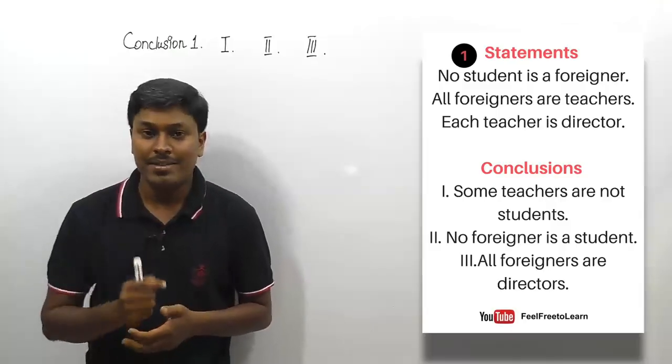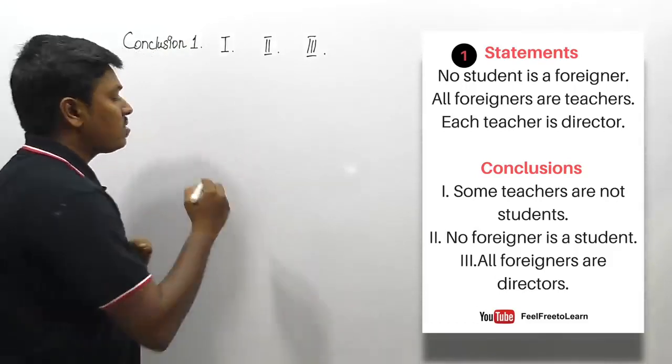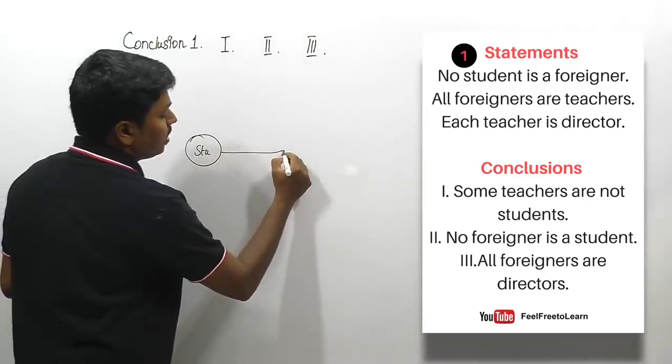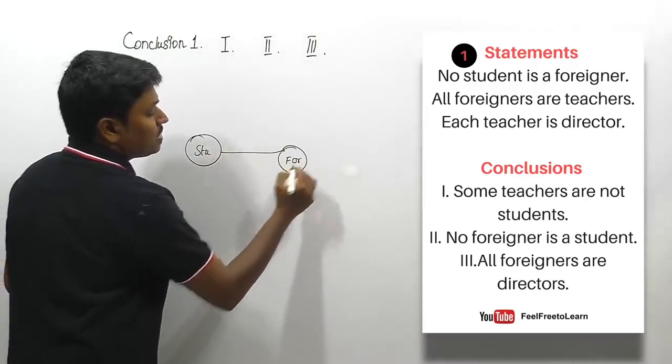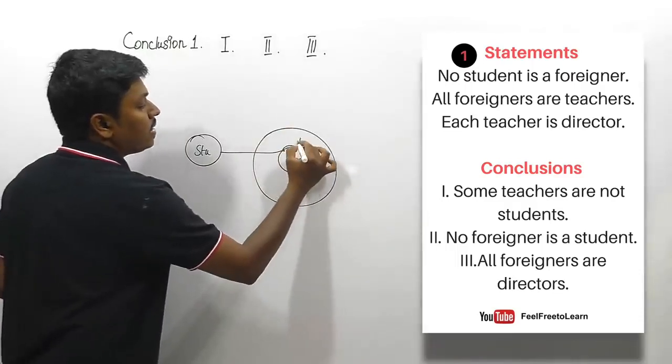Let me move on to the best 20 syllogism questions. So here is question number 1. The first statement is: no student is a foreigner. The second statement, friends: all foreigners are teachers.